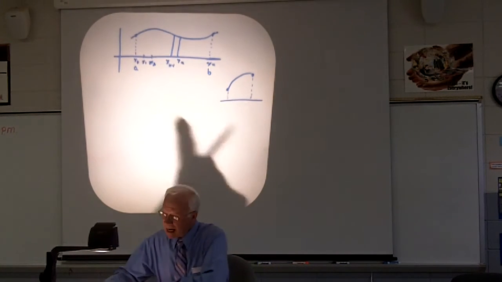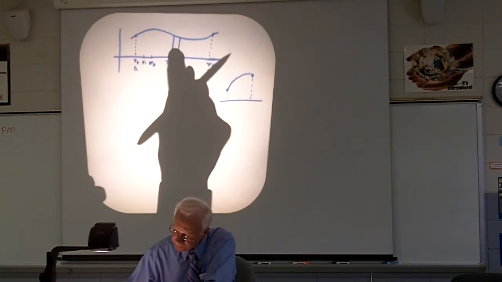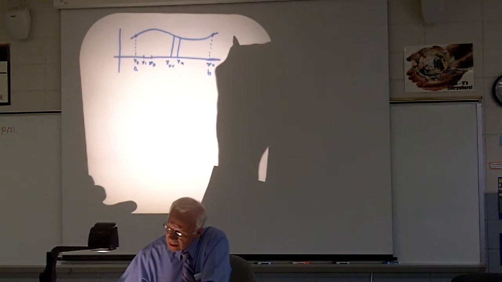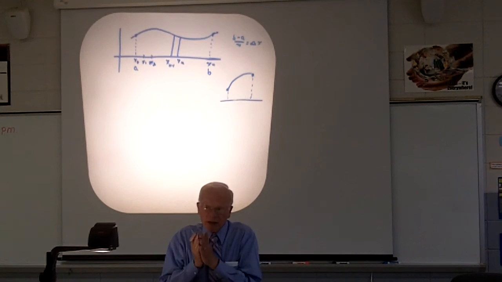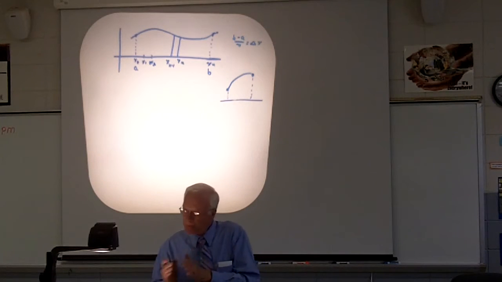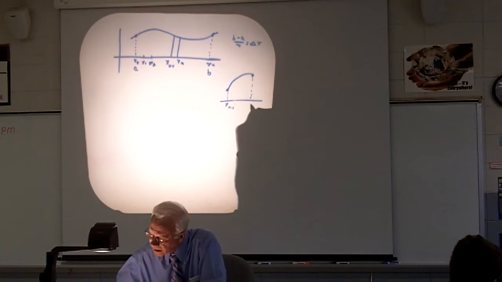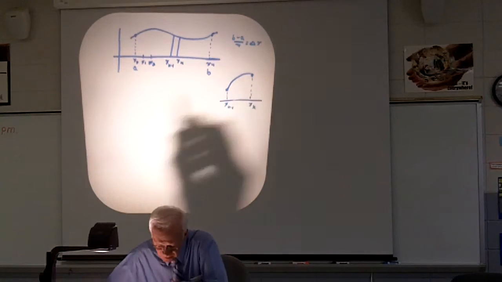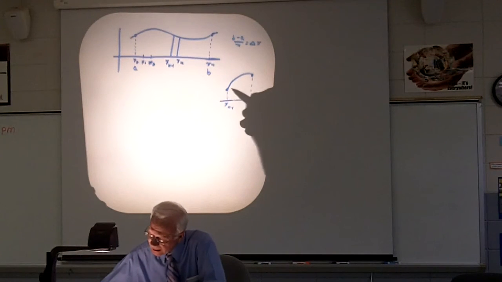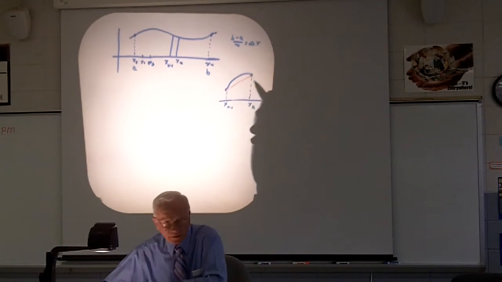Okay, so here we go. I'm going to take this one right here and blow it up so I can see what's happening. I also know that b minus a over n is equal to delta x. All my delta x's are the same size. So this is going to be x sub k minus 1, and this is going to be x sub k. Now, what I'm going to do is find this length of arc, but I'm going to approximate it with this length.